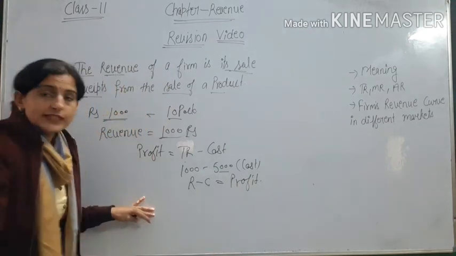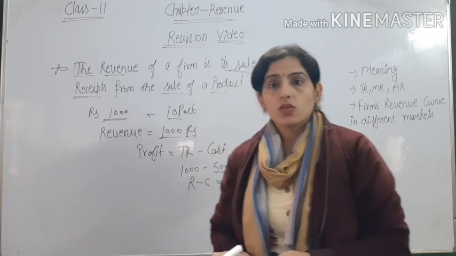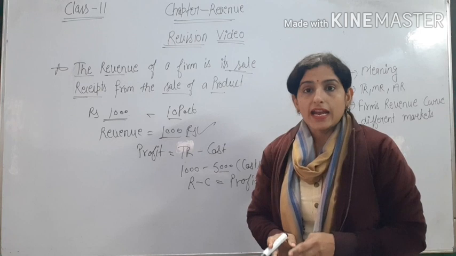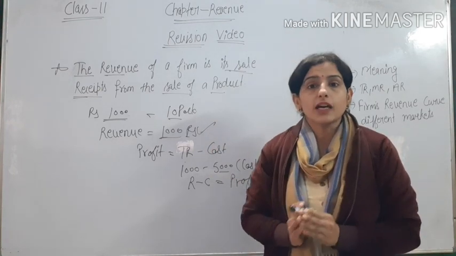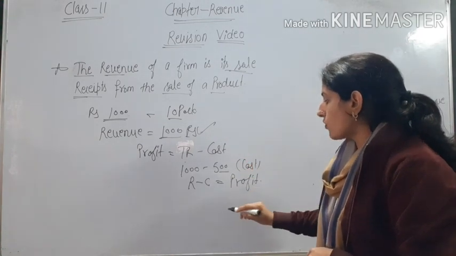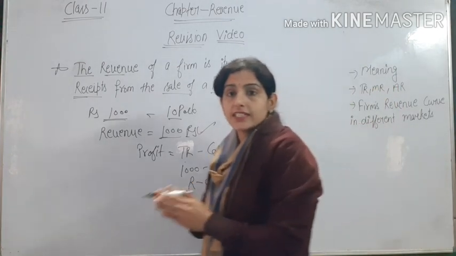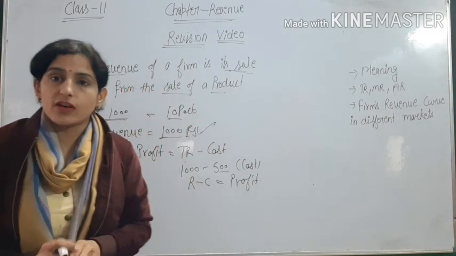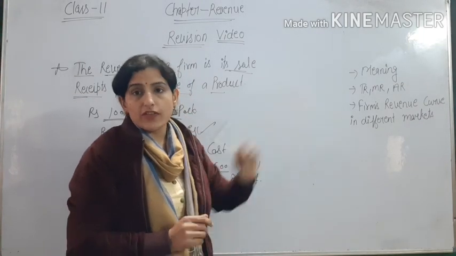So how do we calculate the profit? Profit equals revenue minus cost. Okay, means we have 1000 rupees revenue, and if we deduct cost from this revenue, then we will get the profit of the firm. So 500 is cost, and 500 is our profit. Okay, now this 500 is the profit of the firm, and revenue of 1000 rupees is the revenue of the firm. Okay, then we will talk about total revenue, marginal revenue, average revenue.